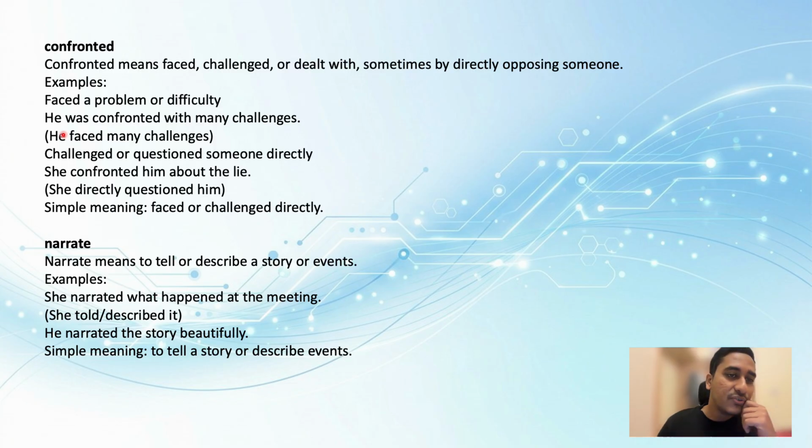Got it? Challenged or questioned someone directly. She confronted him about the lie. Here in this example, she is directly facing, opposing a person who told her a lie. Got it? She directly questioned him. That's the meaning in a simple way. So the simple meaning is faced or challenged directly, confronted. Got it? So that's the meaning of confronted.